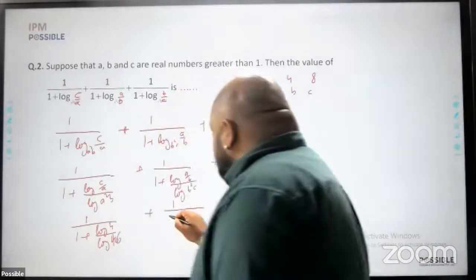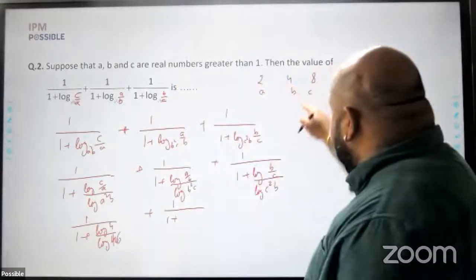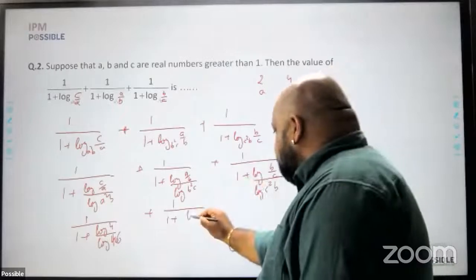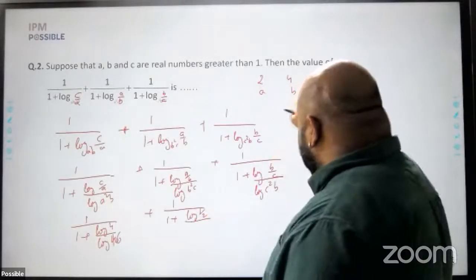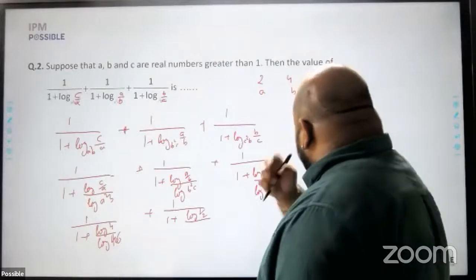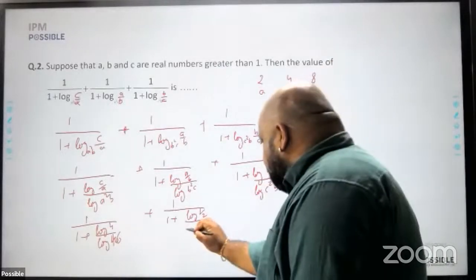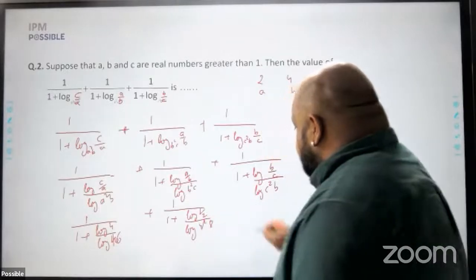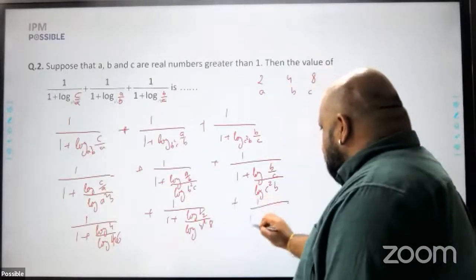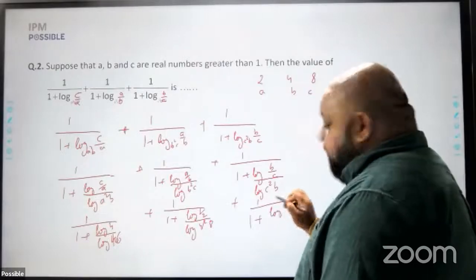Plus 1 upon 1 plus log of a by b, 2 by 4 will be log of 1 by 2, upon log of b square c will be 4 square into 8, which will be whatever it is. Let's write it as 4 square into 8, plus 1 upon 1 plus log of b by c.